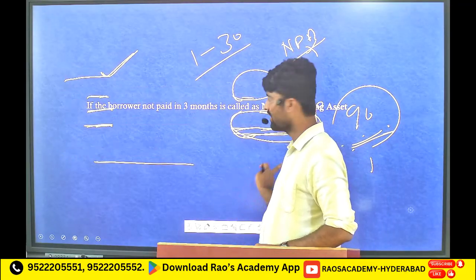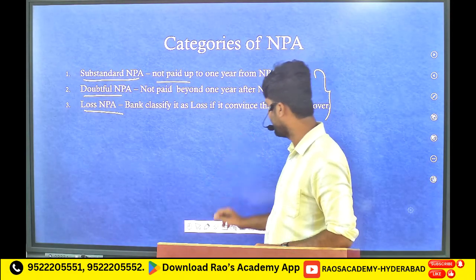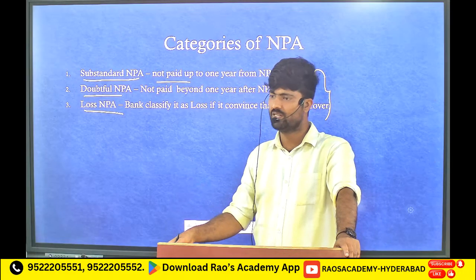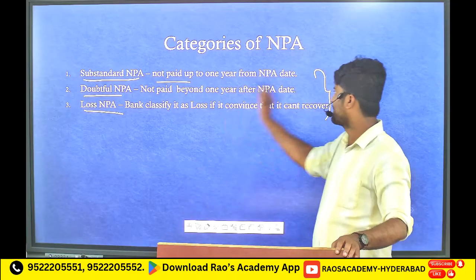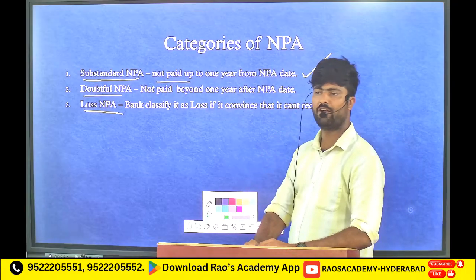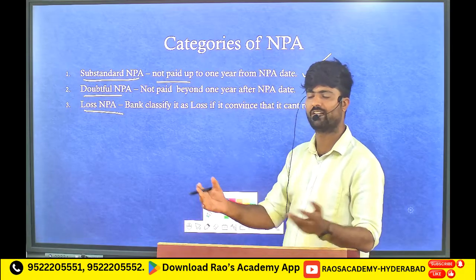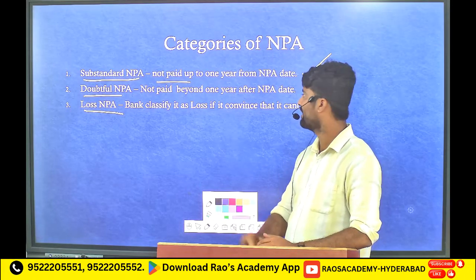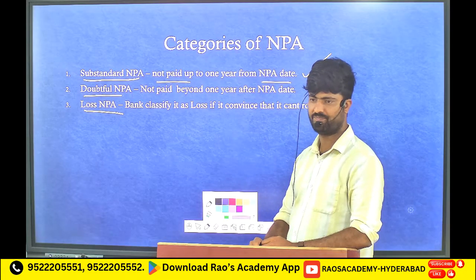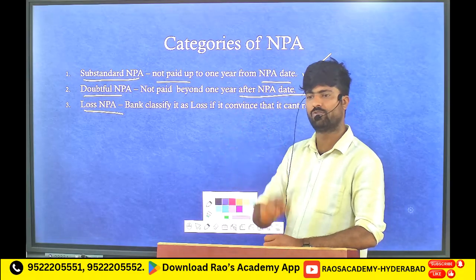Understand? It is not from the date the bank loan was taken. It is from the date we placed that person under category 3. This is the first category. That person took a loan and is not paying up to 1 year. Beyond 1 year, that loan is doubtful. We don't know whether we will get it back or not. After 1 year, if still not paying, that kind of NPA we will call as doubtful NPA. There is no time limit up to which date. After 1 year it is doubtful.